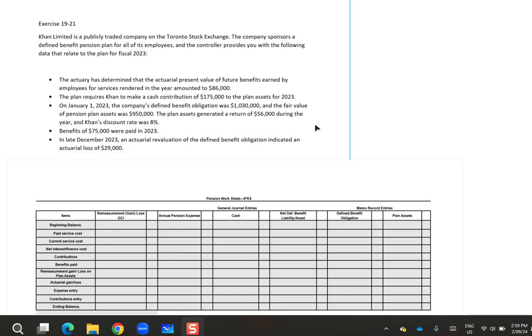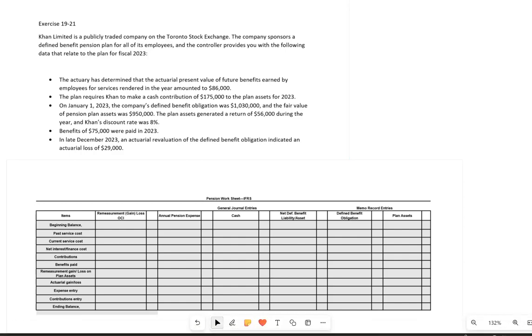This recording is for pension, and we're completing a worksheet for IFRS. This question has both the remeasurement gain and loss on plan assets and actuarial gain and loss. So this question is a good question to get to know the topic overall. Again, we're going to complete a worksheet, and it is an IFRS.